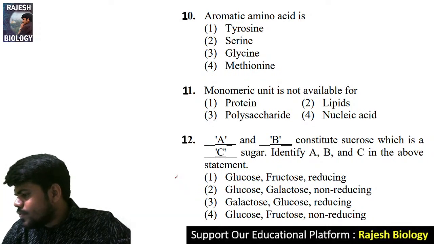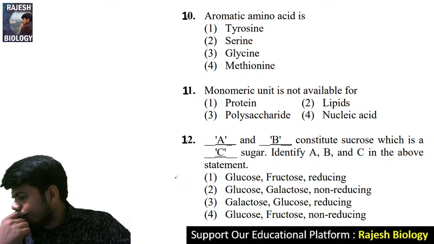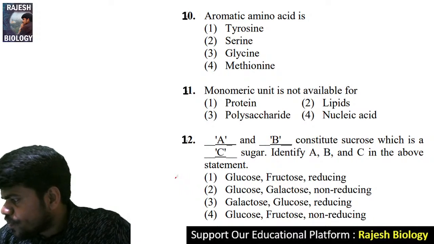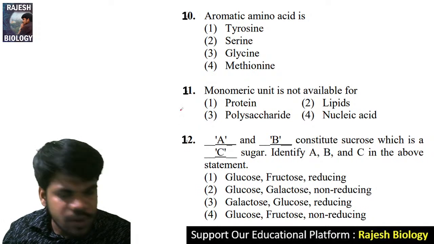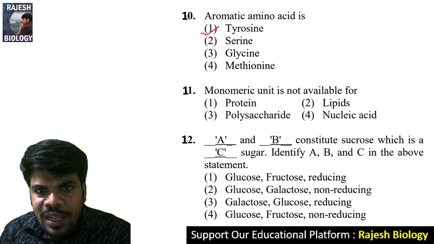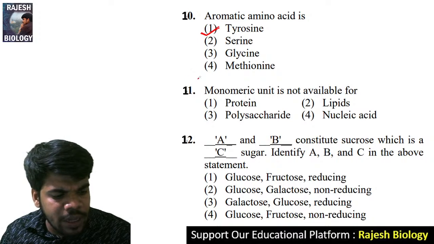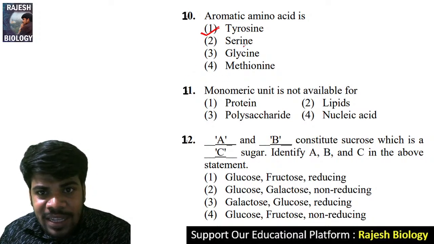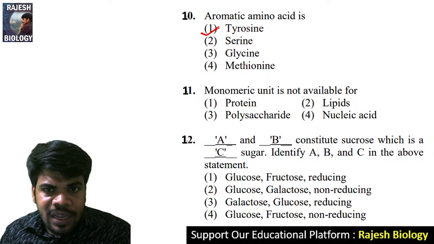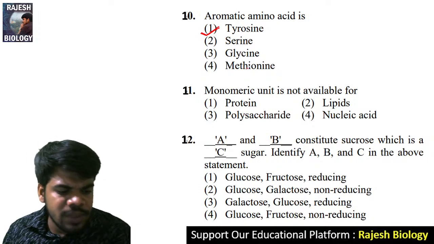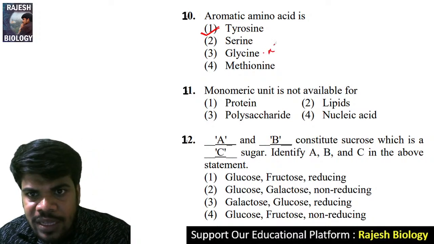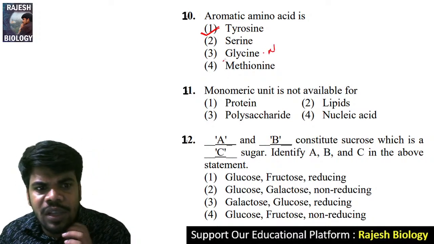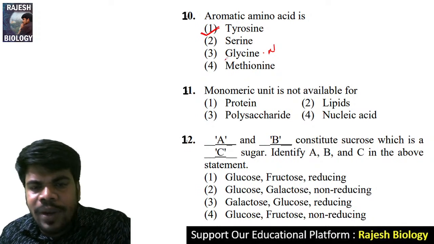Nobody. Tyrosine is the aromatic amino acid. Serine is an alcohol-related amino acid, methionine is a sulfur containing amino acid, and glycine is a neutral amino acid. So tyrosine is an aromatic amino acid. A complete ring is there.